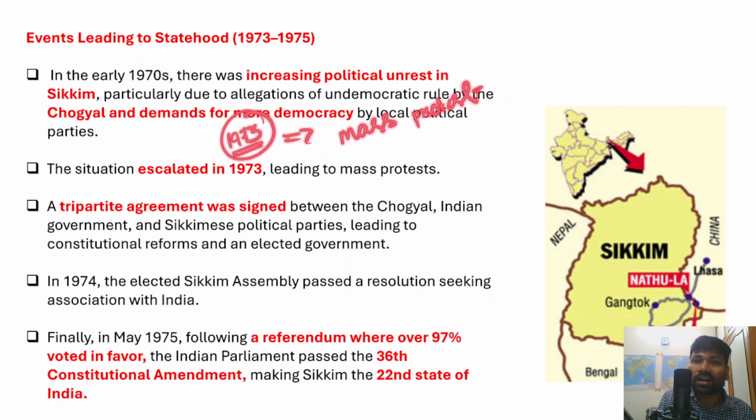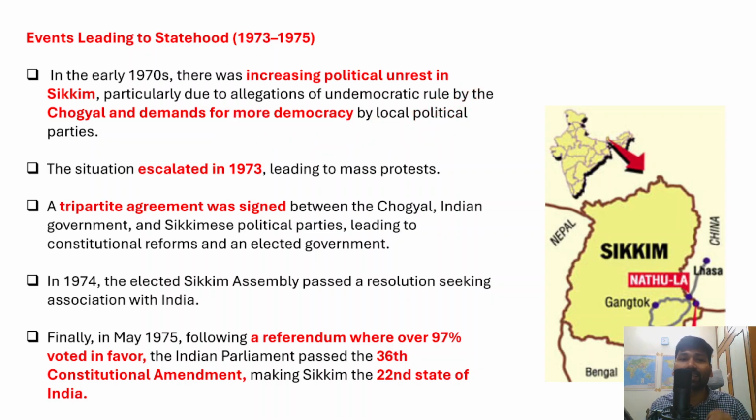So there was a mass protest in entire Sikkim. They were primarily demanding that there should be more democracy in Sikkim. However, India immediately intervened, and there was a tripartite agreement signed between the Chogyal, the Indian government and also the Sikkim political parties, right?